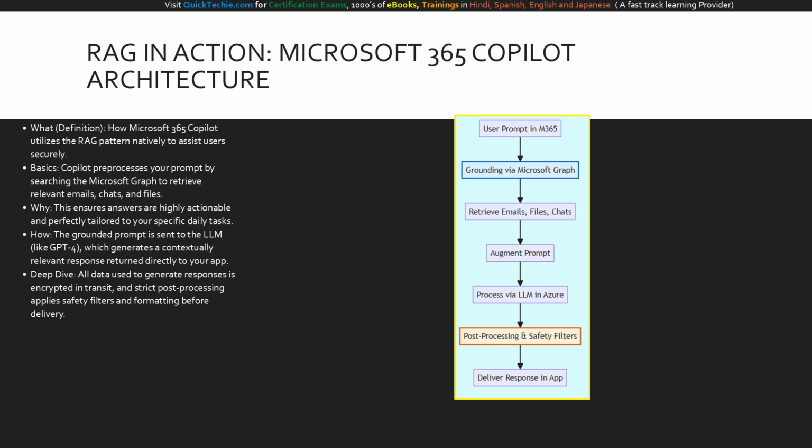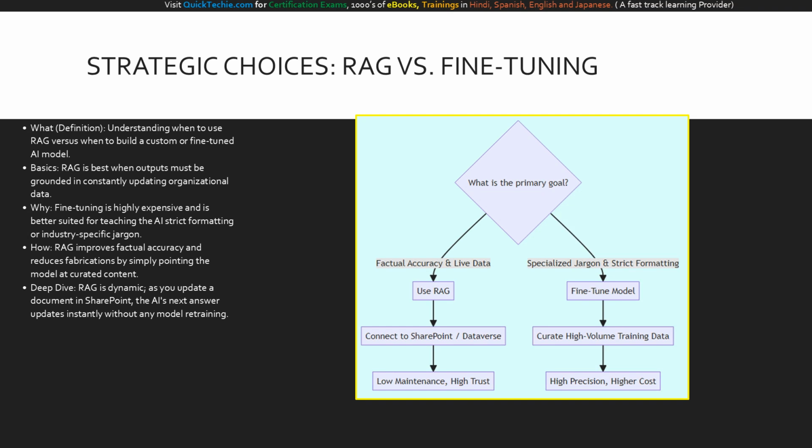But notice the critical orange node near the bottom, post-processing and safety filters. Before the generated response is ever delivered back to the user's application, it must pass through this security gateway where content moderation occurs. This end-to-end flow demonstrates how RAG is seamlessly integrated into enterprise SaaS products to deliver both high productivity and uncompromising safety.